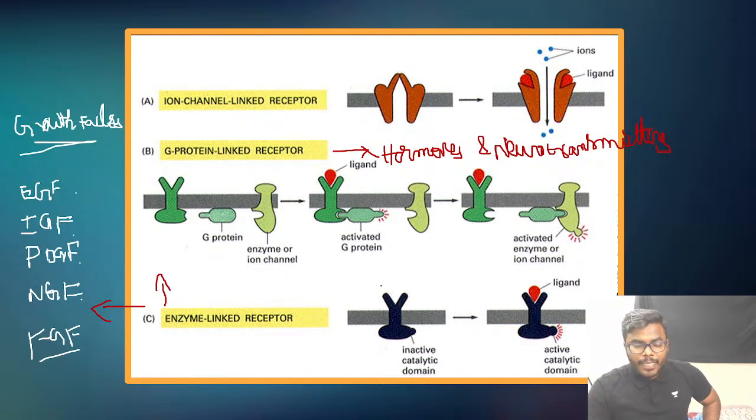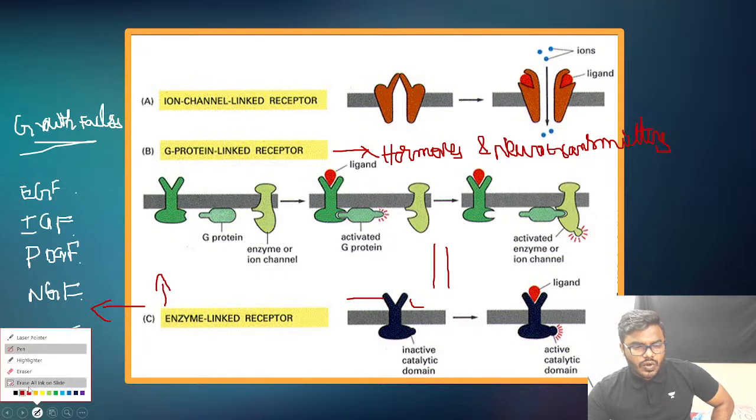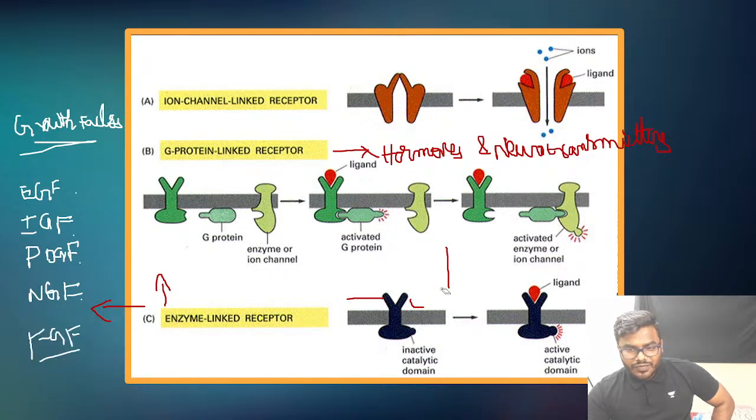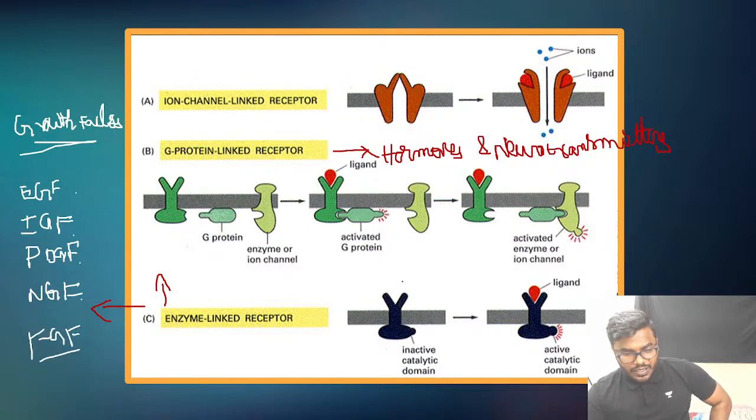All of you listen, friends, everyone listen to me. Every enzyme linked receptor is an inactive monomer. There are two monomers, and they are not associated with each other, they will be like this, friends. That's why we can call them inactive monomers. Now all of you have to understand the various kinds of domains present in this enzyme linked receptor.